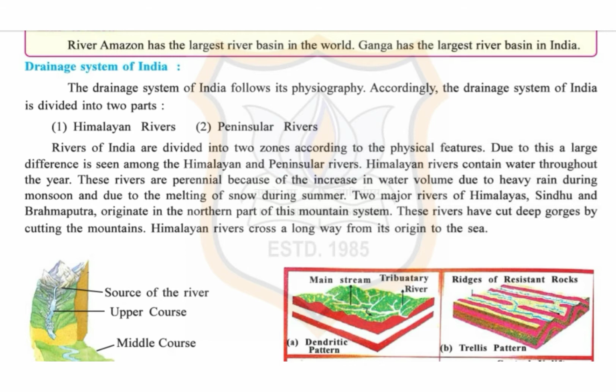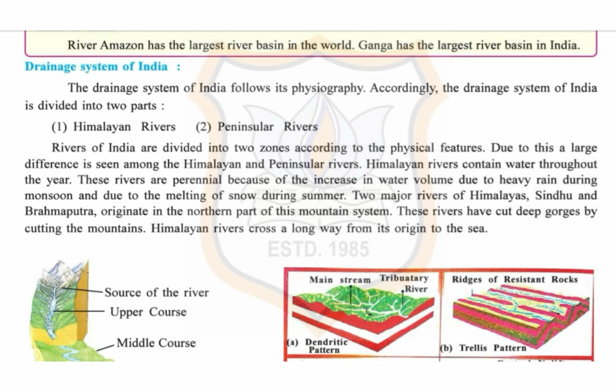Himalayan rivers contain water throughout the year. Hence, they are called perennial rivers. These rivers are perennial rivers because of two reasons. First one, the heavy rains in monsoon increase the volume of water in these rivers. And the second one is the melting of snow of Himalayas add water during summer. These rivers have curved deep gorges by cutting the mountains.